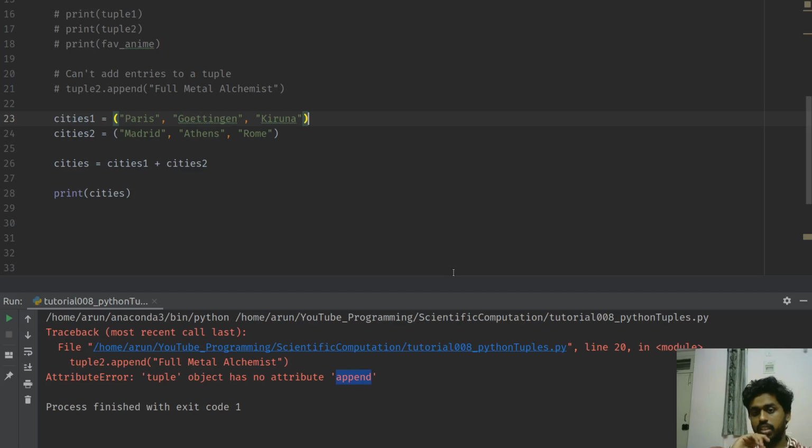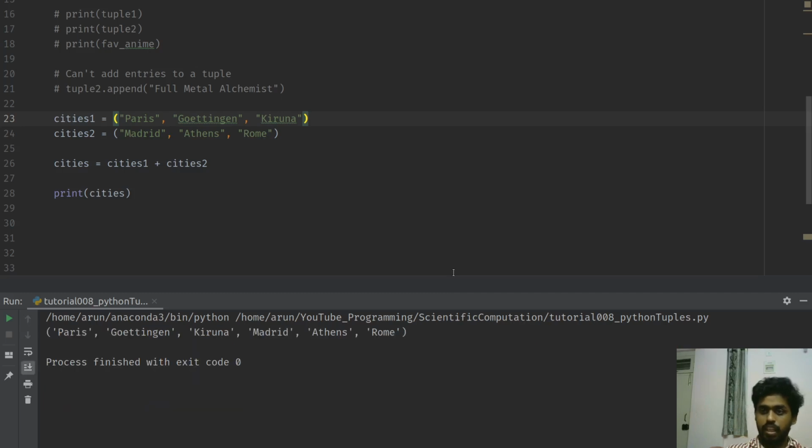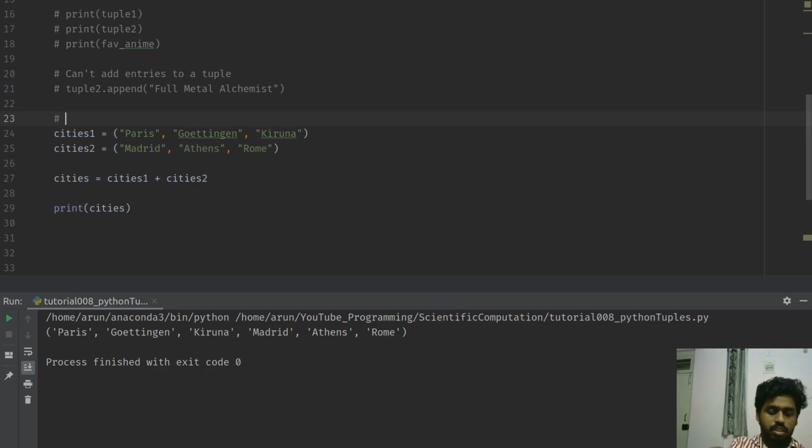And when I run this, there you go. Now this tuple is actually a concatenation or addition of two different tuples. So you can call this a concatenation of two tuples. This works perfectly fine.